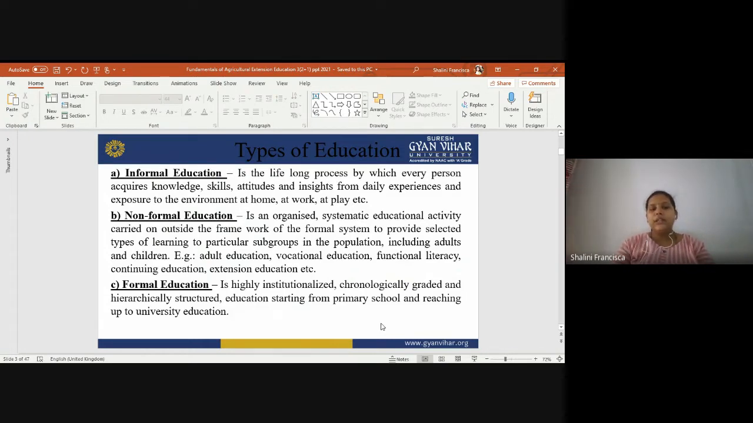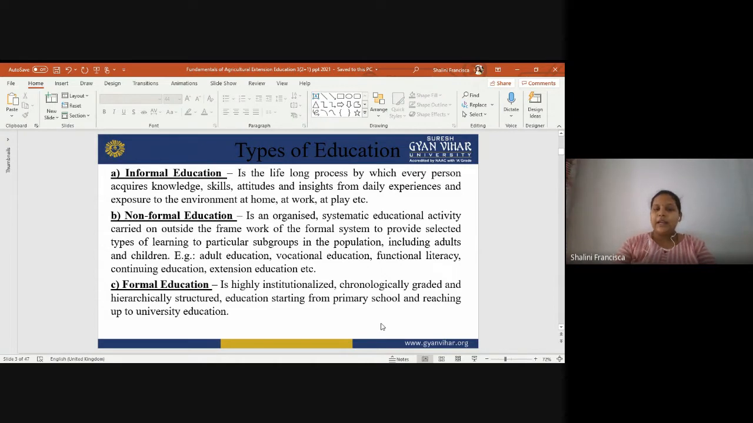Then the third one is formal education. It is the institutionalized thing. Institution means there is a proper institute which has a particular building and helps the people with a particular curriculum. There are syllabi, authorizations, and certifications, and by doing that you get a certificate that validates that you are educated in a particular field.